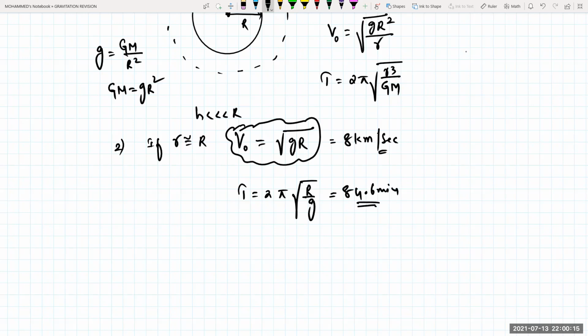Are these fixed values, sir? g is a fixed value. That means if I am making a satellite move with a minimum velocity of 8 kilometer per second, then only the particle will be revolving around the earth.